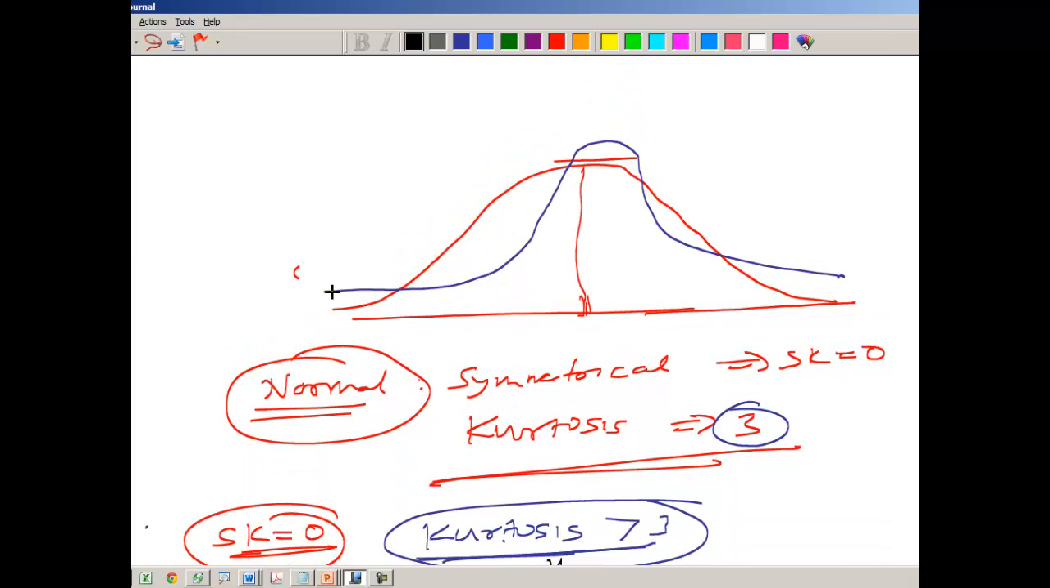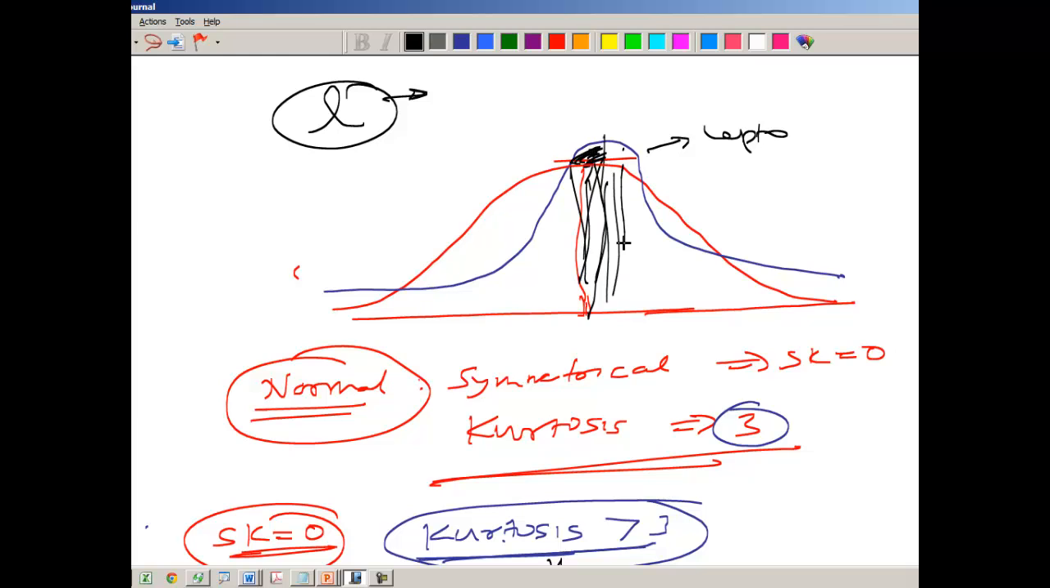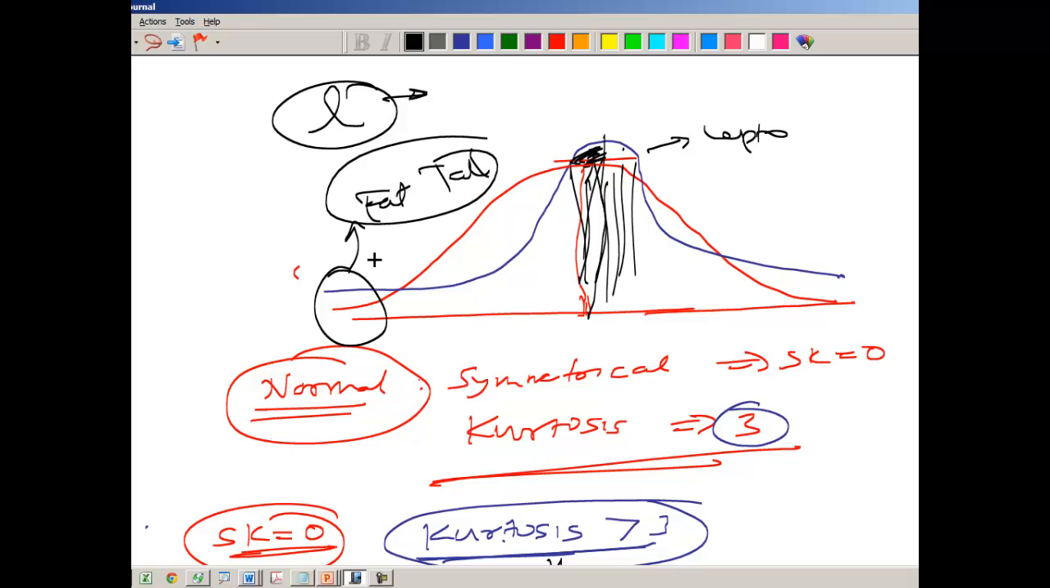Note that if you see this leptokurtic distribution, it looks like L. See this, it looks like L. So that is a mnemonic you can use. L means leptokurtic. So it is more peaked than the normal distribution. What you see is it has a higher peak than the normal distribution, so there are lots of values near the mean, and then it has a fatter tail as compared to the normal distribution. Now what is this fat tail?